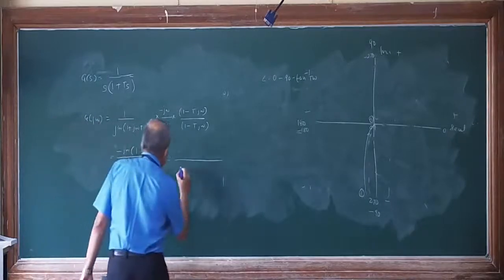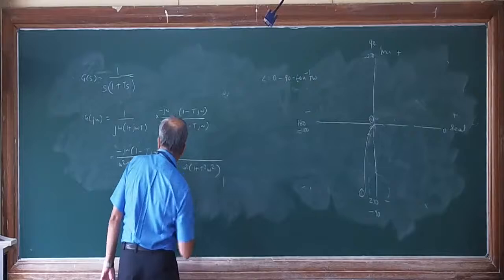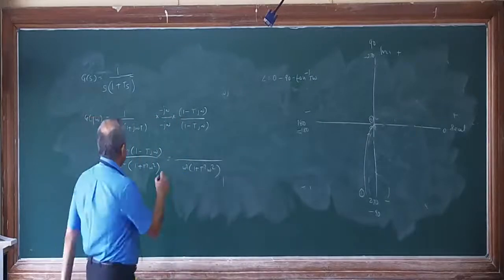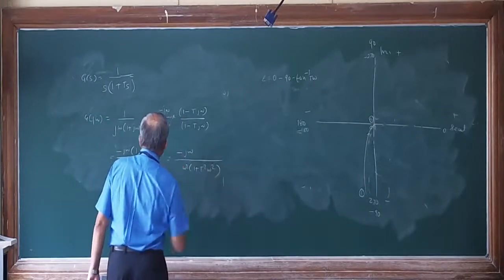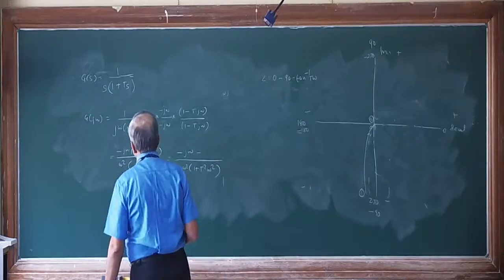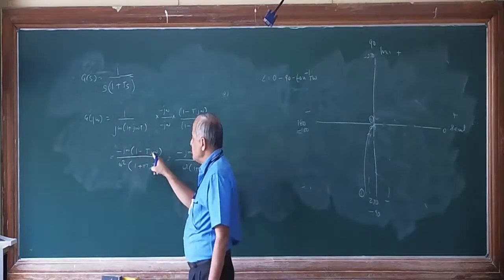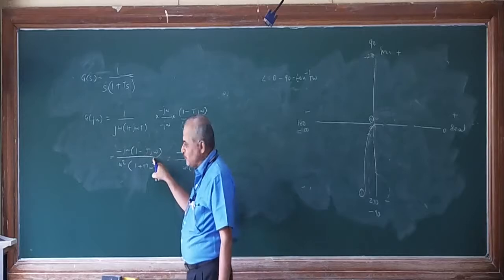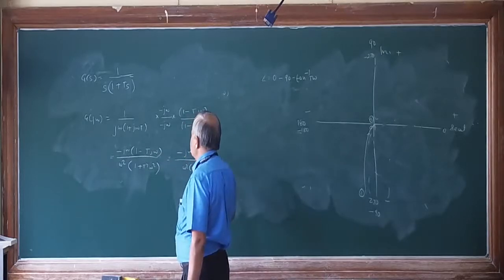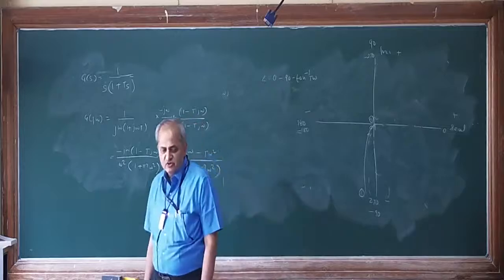So it is omega square into (1 plus t square omega square). In the numerator it will become minus j omega, and minus of minus is plus, once again minus, because j square becomes minus 1. So minus t omega square. Is it okay?